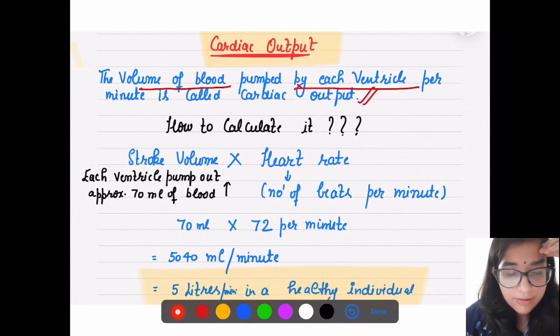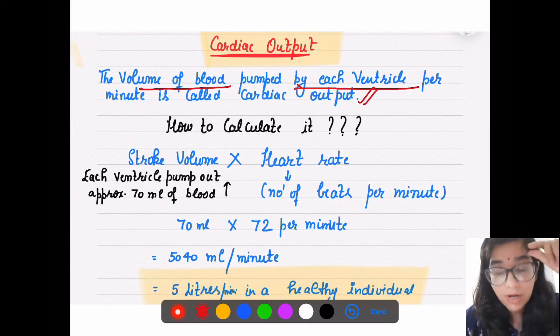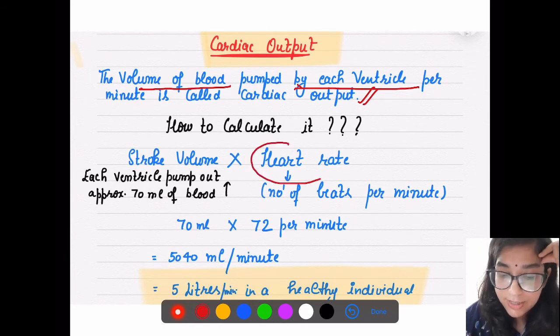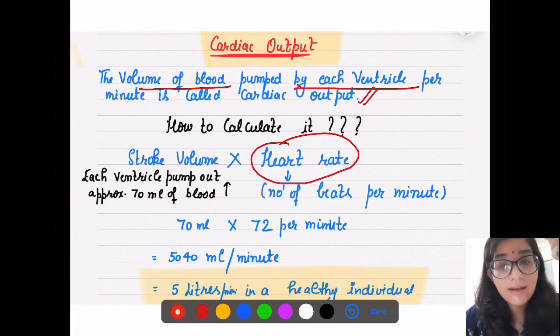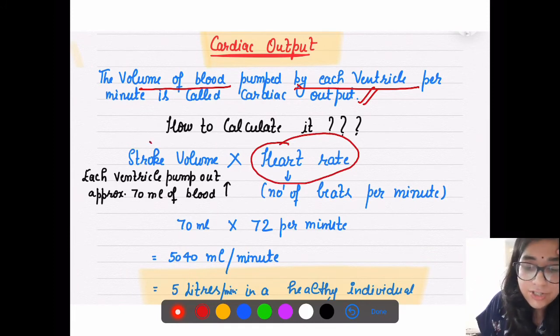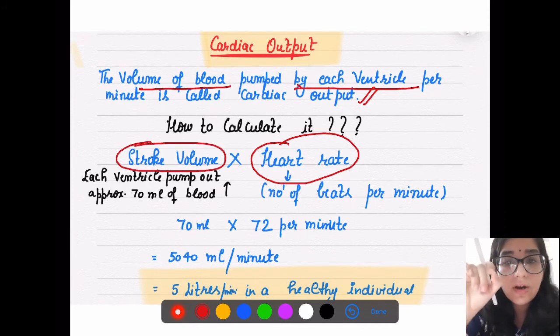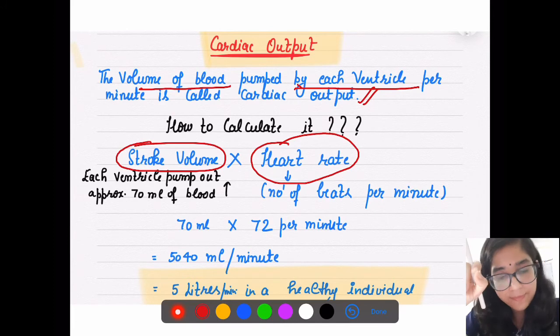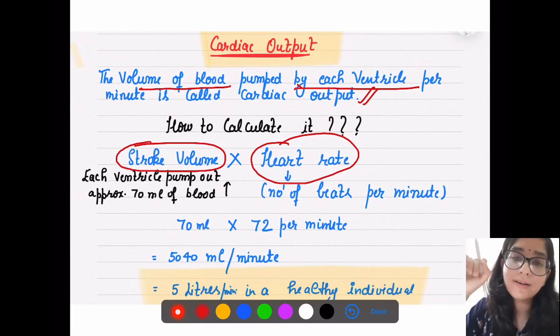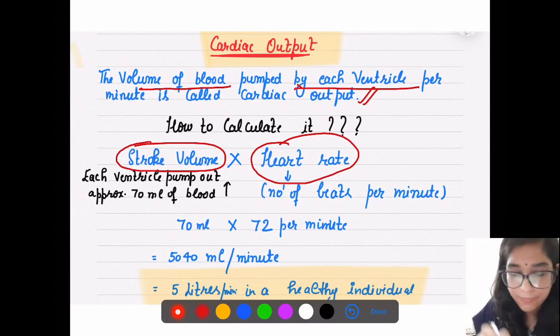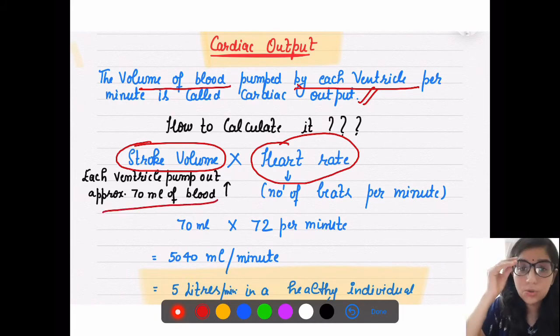So how to calculate, what formula can we apply here, because per minute you have to count. Here the heart rate is measured per minute, right? The heart rate will give us the number of beats per minute, as well as your stroke volume. Now what is stroke volume? Because we are talking about each ventricle, each ventricle pumps out approximately 70 ml of blood, and this is known as stroke volume.